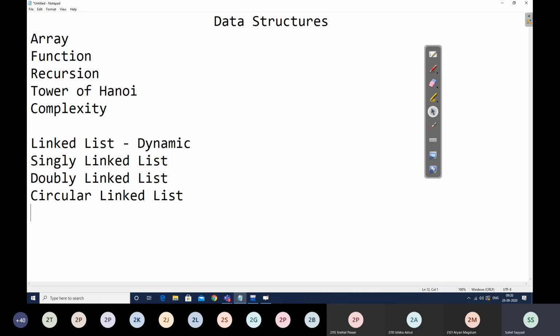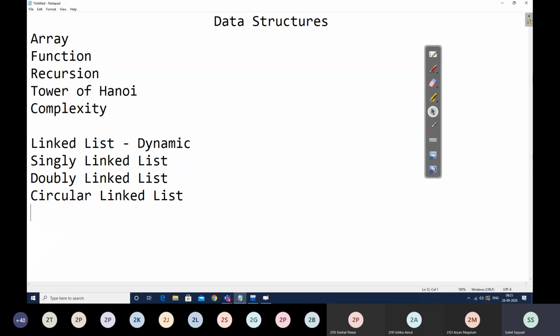Again, we had discussed all the operations of doubly linked list, and we also have seen circular linked list, in which by default the circular linked list is circular singly linked list, in which the next link of the last node will be pointing to the first node. I again repeat, the next link of the last node will be pointing to the first node or the starting node of our linked list in case of circular linked list. And again we'll have all those operations like create and delete at start, at end, and at beginning. You all have done all those programs also before we had done the break.